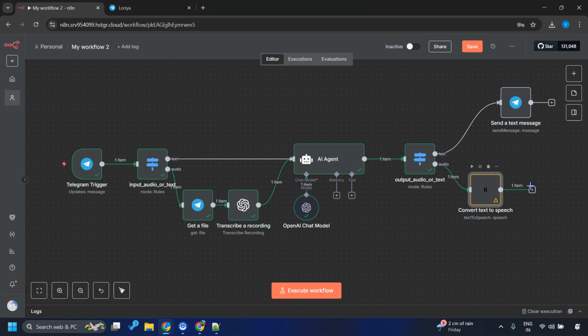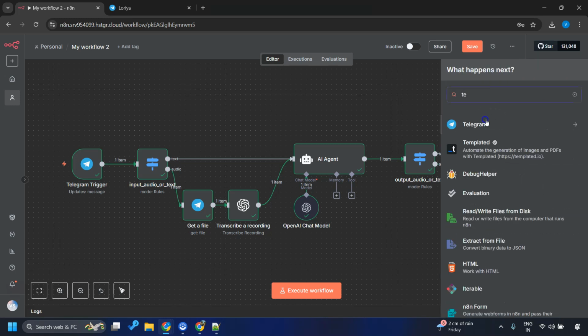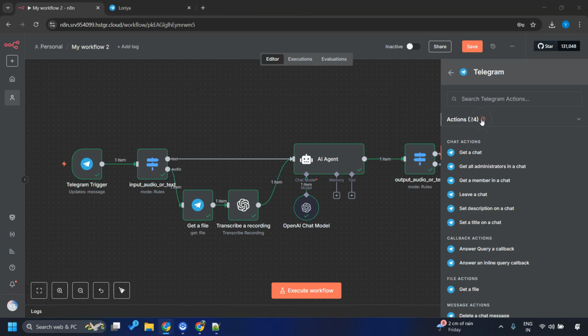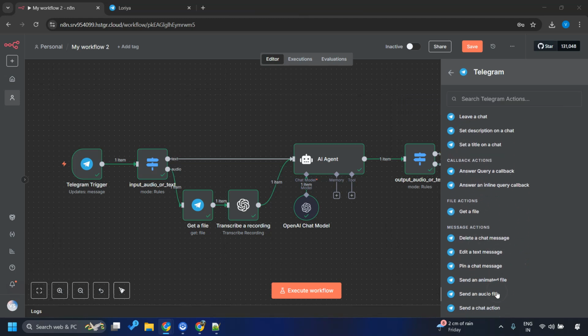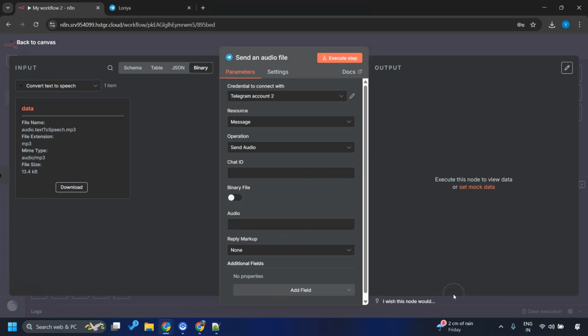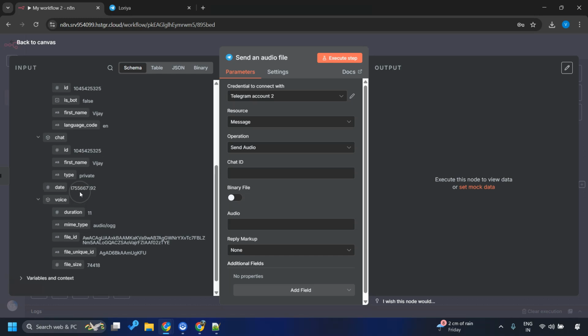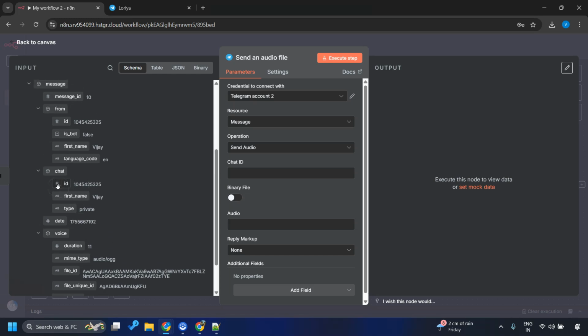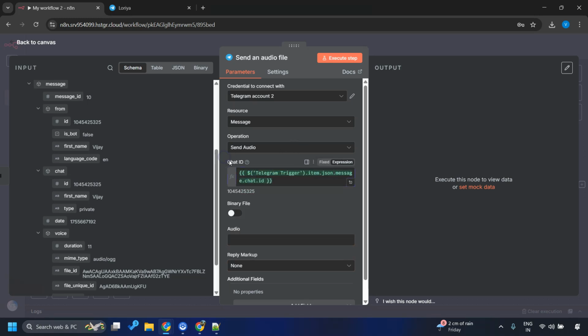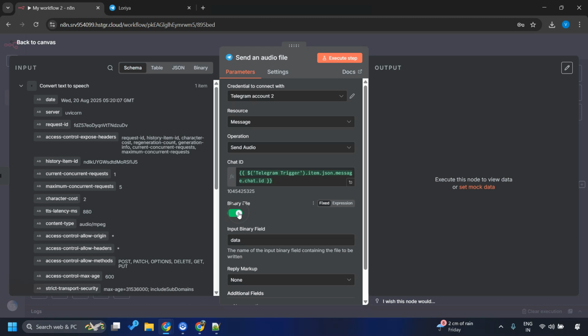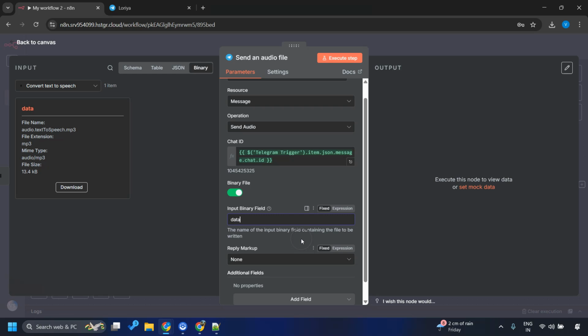Let's do it. So Telegram, what we want to do in Telegram, send a file. So send an audio file. Okay, this is account, send audio. To whom we want to send? We want to send it to someone who sent the message first, right? So chat ID, put it here. And we need to turn on this binary file because that's what we have generated in the previous node that we want to send. Matching, it's good.